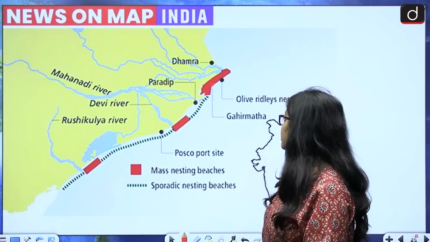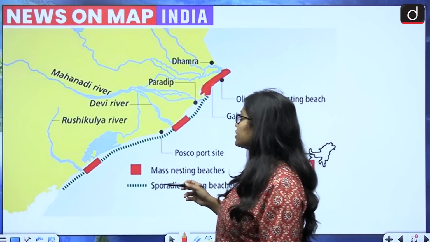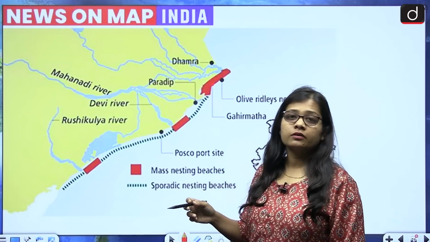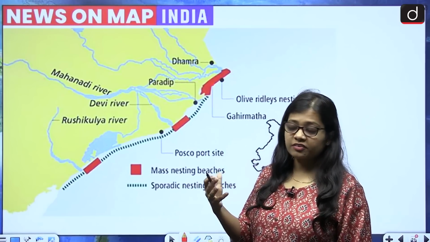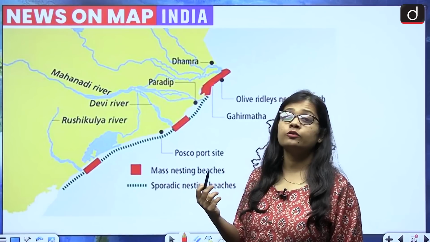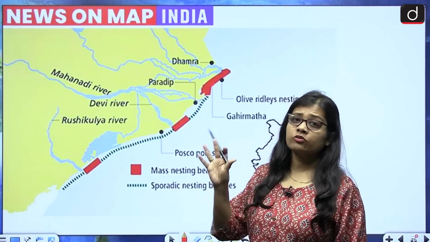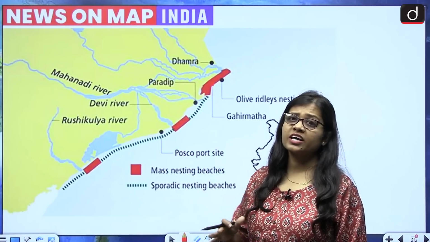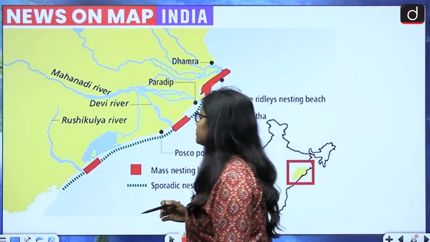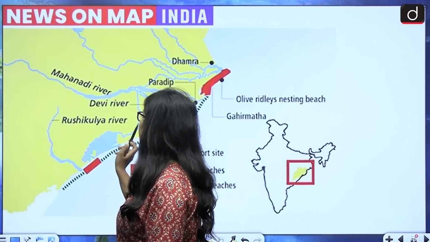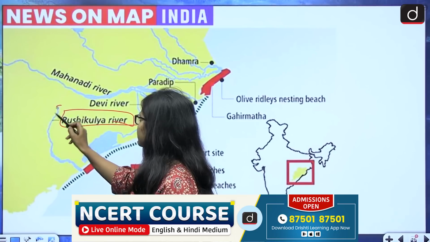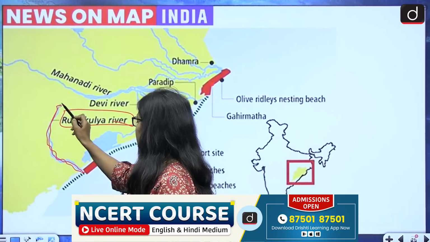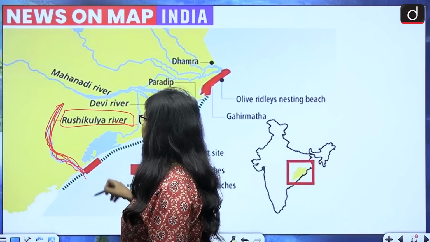The numbers also go into thousands. And in the recent study on the sex ratio of the olive ridley turtles, around 71% females are hatched as compared to males. This has taken place in the Rushkulia Wildlife Sanctuary, and this is the location of the Rushkulia river.